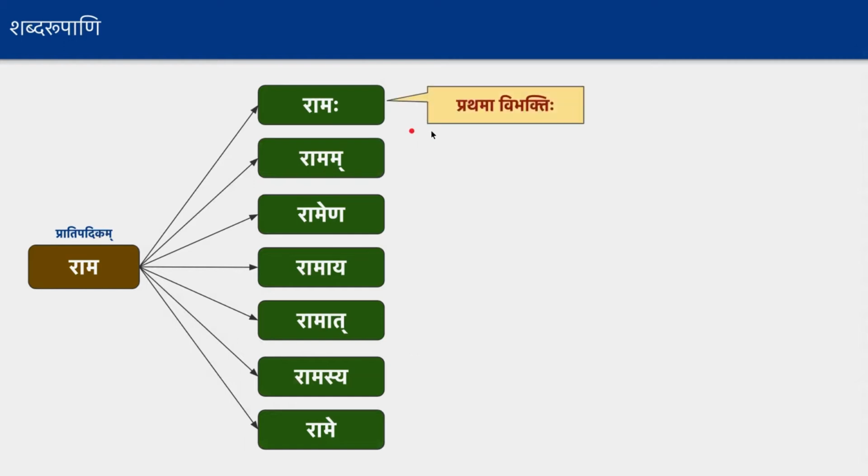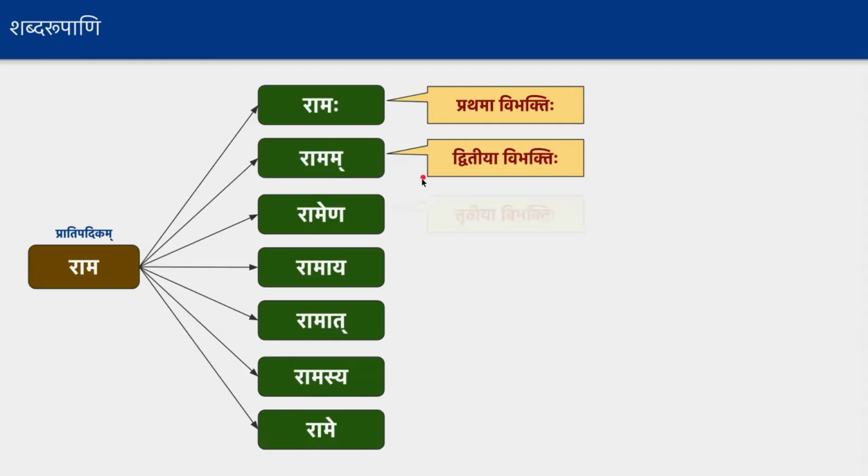We call the first Prathama Vibhakti. Prathama Vibhakti means Ramaha is a Prathama Vibhakti form. That means these forms can be used in any sentence as a subject. Similarly, the second is Dvitiya Vibhakti. These forms can be used in any sentence as objects. That is the way we name all of these individual forms, like Prathama, Dvitiya and so on.